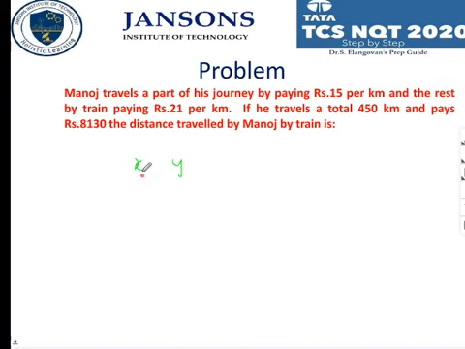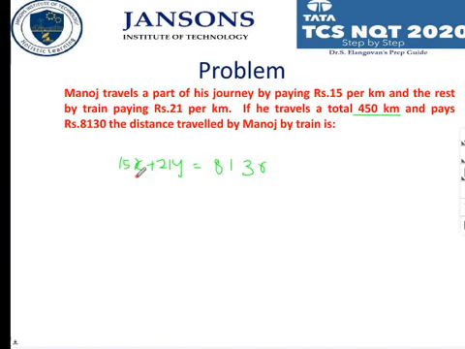So 15 per kilometer in the unknown mode and 21 per kilometer through train. The total amount he paid for the whole travel is 8130. That is what is given. Clear?